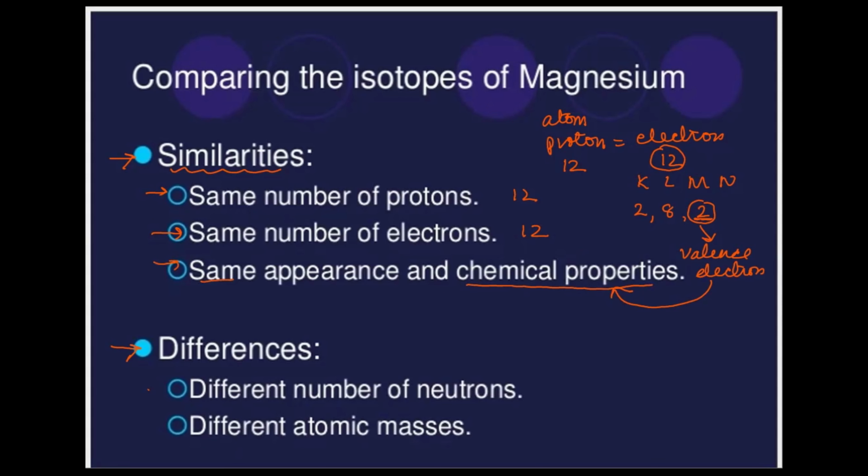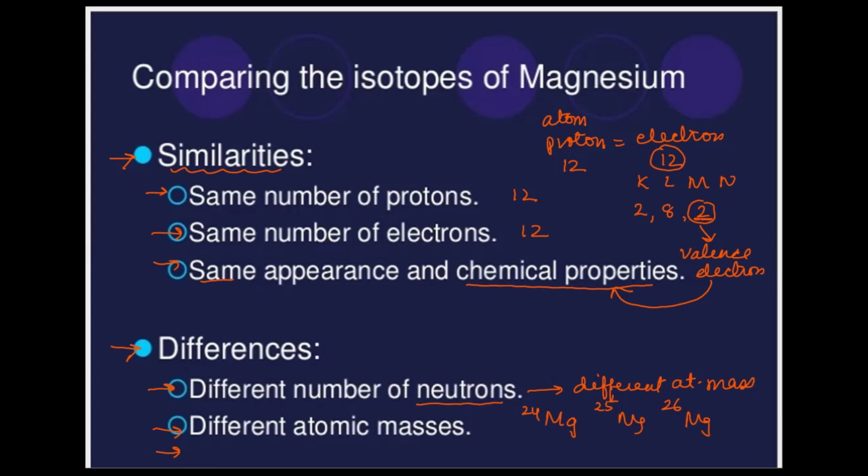Coming to the differences, we already know that they have a different neutron number, and because of that, they have different atomic masses. One has a mass of 24, another has a mass of 25, and the third has a mass of 26.